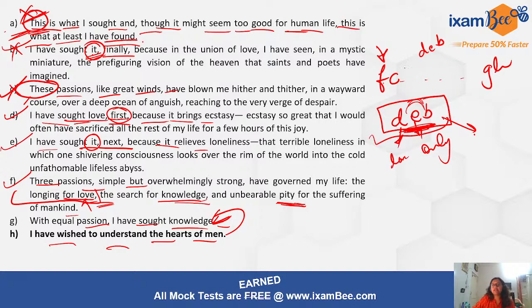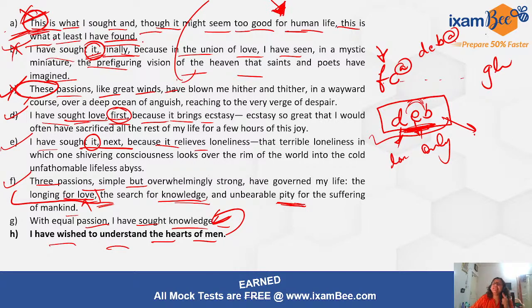अब देखो A या तो यहाँ आएगा या यहाँ आएगा. So let us see what is the better position. A B के बाद क्या कह रहा है? वो B कह रहा है, "I have sought finally, because in the union of love I have seen, in a mystic miniature, the prefiguring vision of the heaven that saints and poets have imagined." तो वो एकदम imaginations ऐसी बात कर रहा है जो कि human life के लिए it seems too good. You know, connection मिला आपको. It seems too good for the human life.